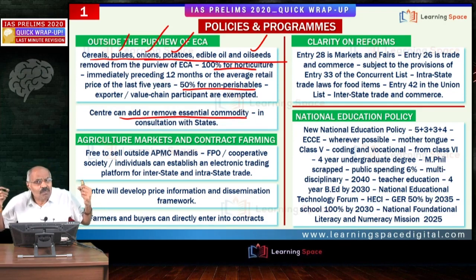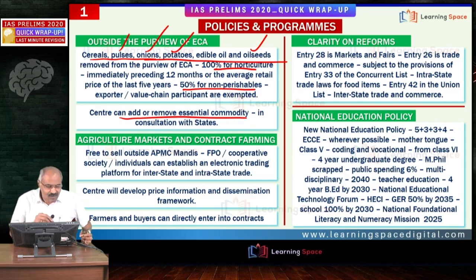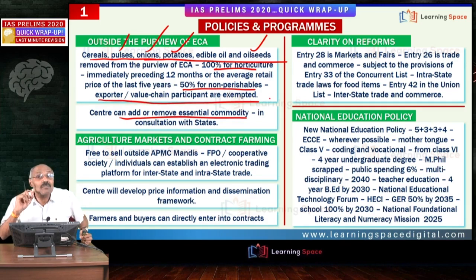But government kept the power. When there is 100% increase in the price for horticulture, 50% increase for the non-perishables, then the government can come into picture for imposing the stock limits. But one important aspect is exporters, value chain participants are exempted. Exporters are exempted from stock holding limits altogether.